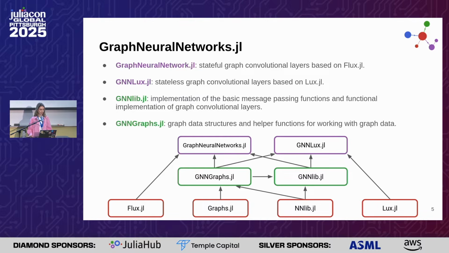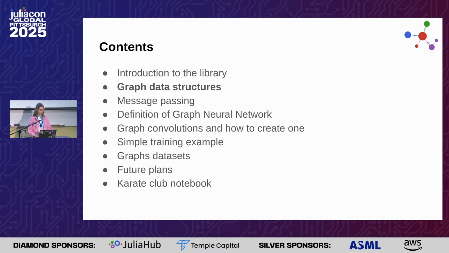And GNNGraphs.jl contains the graph data structure and helper functions. This package depends mainly on Graphs.jl. So you can see the four main dependencies: Flux, Lux, Graphs.jl, and NNlib.jl.